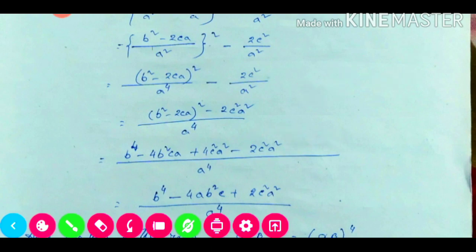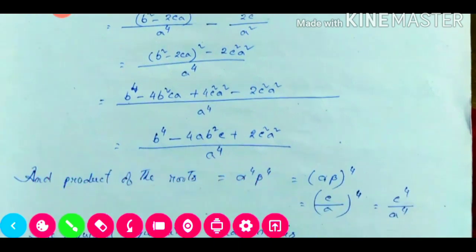Now see which ones are our like terms here. From the first term, second term, third term, fourth term, which one is the like term? C square a square, c square a square, c square a square are there. So plus 4c square a square minus 2c square a square will be plus 2c square a square. So b to the power 4 minus 4a b square c. We are writing this according to alphabetical order, a, then b square, then c, plus 2c square a.